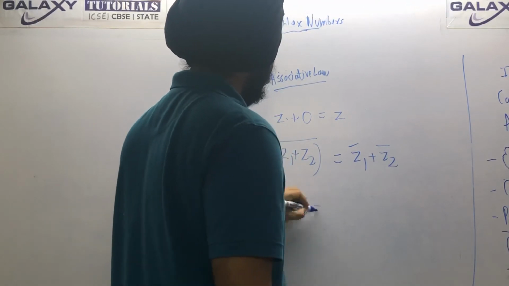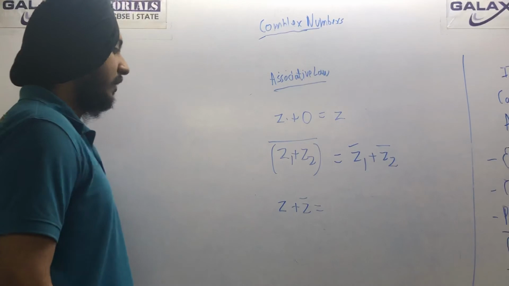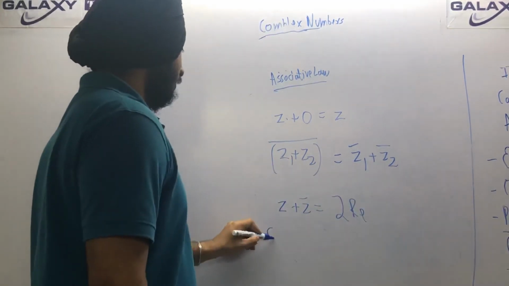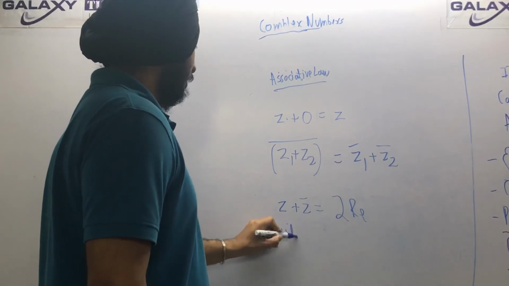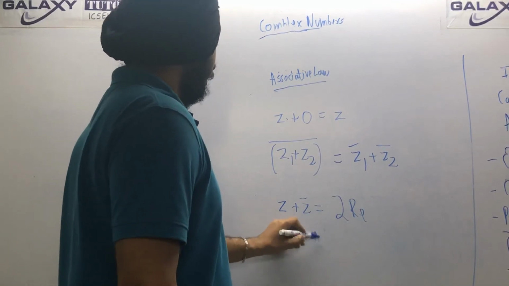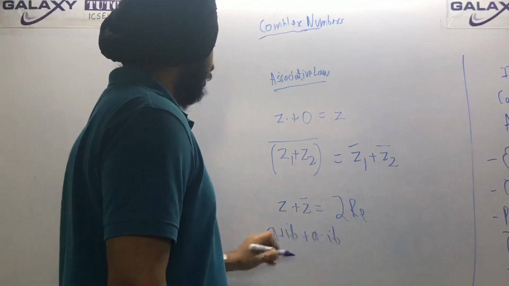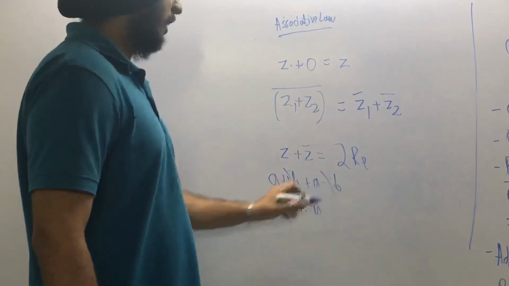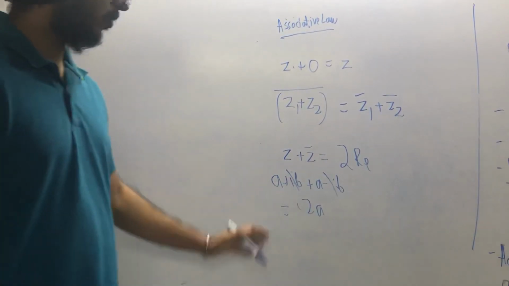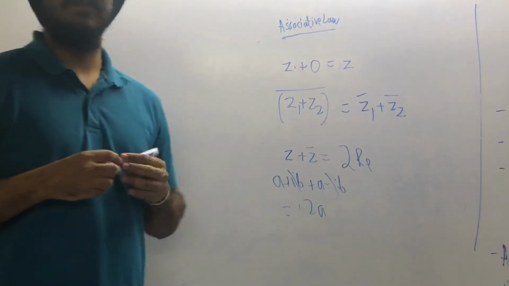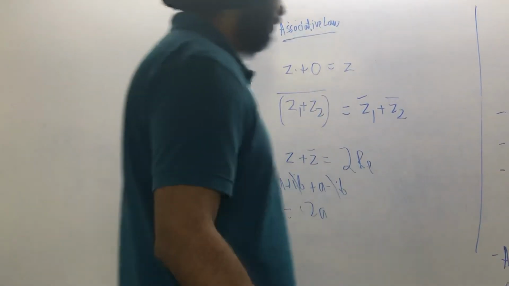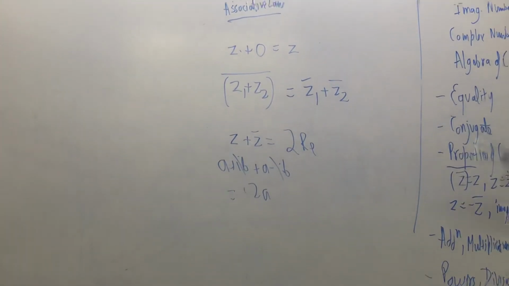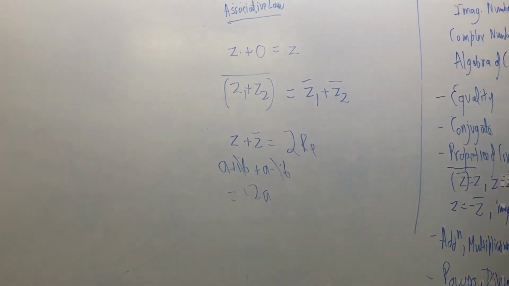And z plus z conjugate is basically 2 times the real part. How? See, z is a plus iota b and z conjugate is a minus iota b. So what do you get? These two cancel, so you get 2a. So hence you can say 2 times the real part. a was the real part, so z plus conjugate of z is 2 times the real part. So these are the properties of addition.